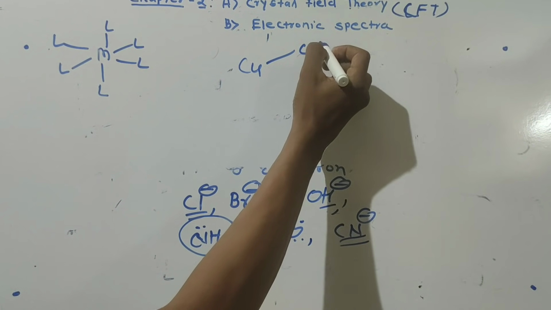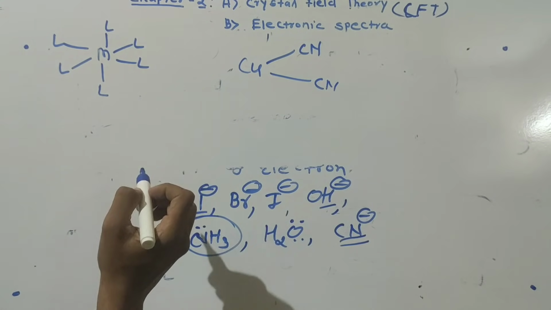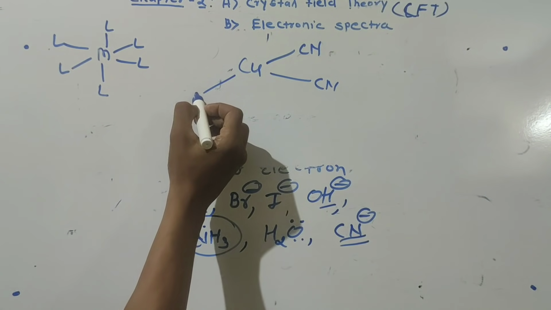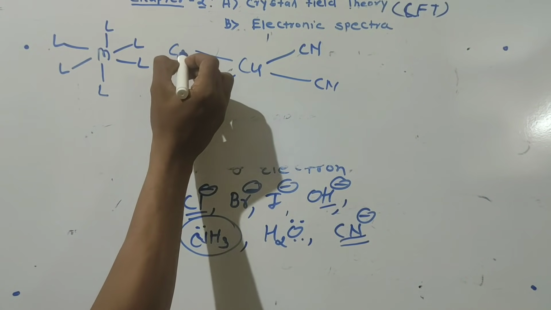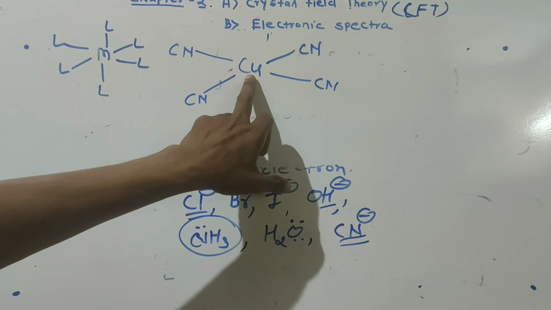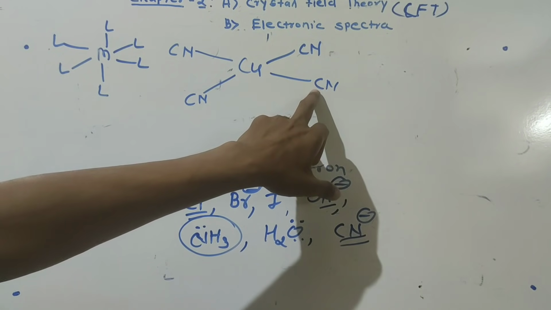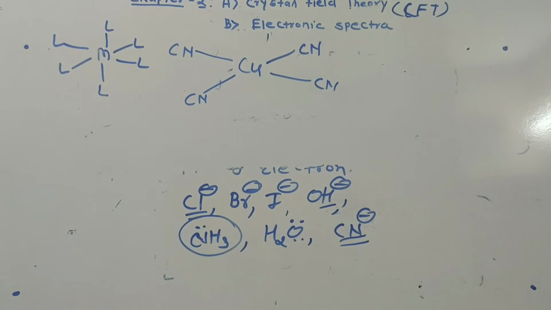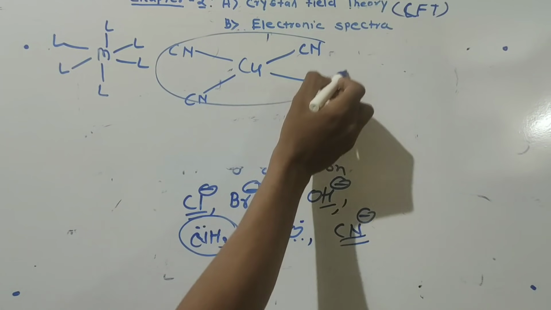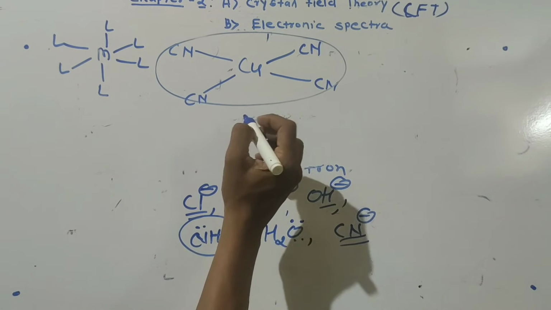So copper is attached to the CN ligand. Suppose there are 4 CN ligands, and the centrally situated metal is bonded with the CN ligands. This compound is called a coordination compound.